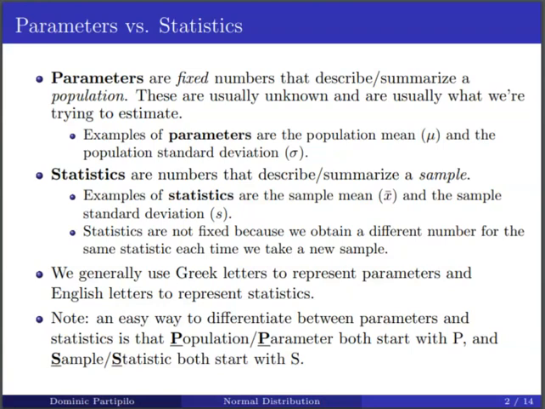Basically, what we're doing is we're gathering some information from what's known as a sample, and we're making inferences about the larger population which we wish to know about. So parameters are fixed numbers that describe or summarize a population. And this is what's usually unknown, and this is what we're trying to estimate in the first place. So examples of parameters might be the population mean, which we usually denote by this Greek letter mu, or the population standard deviation, which we usually denote by this Greek letter sigma.